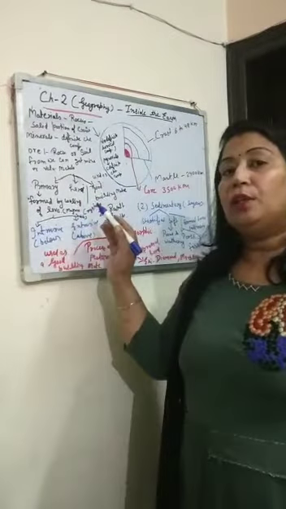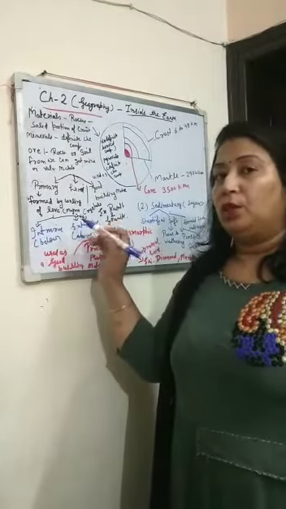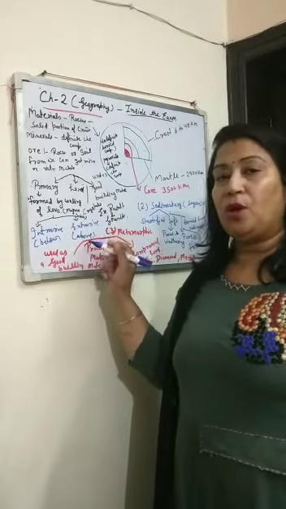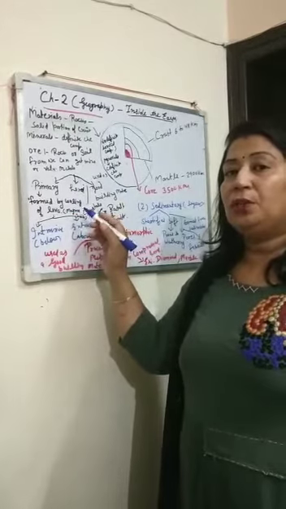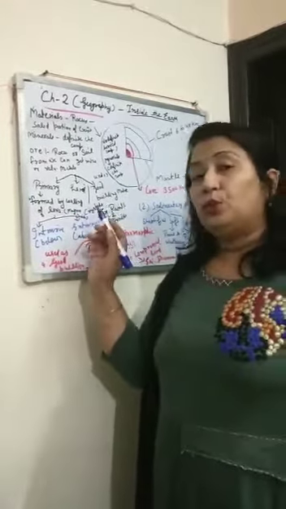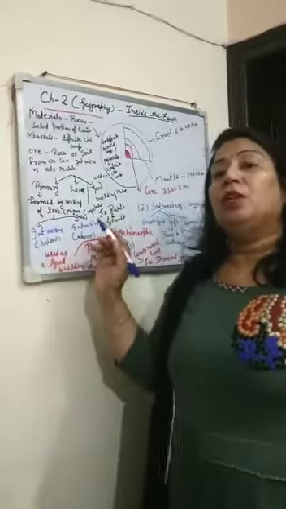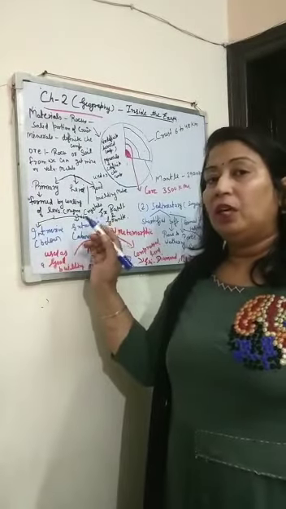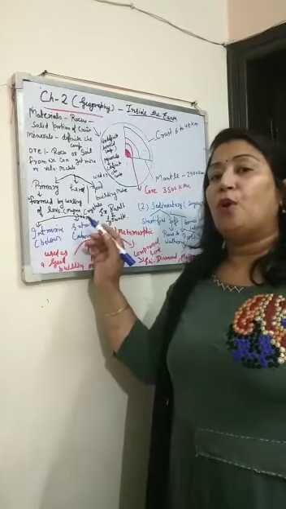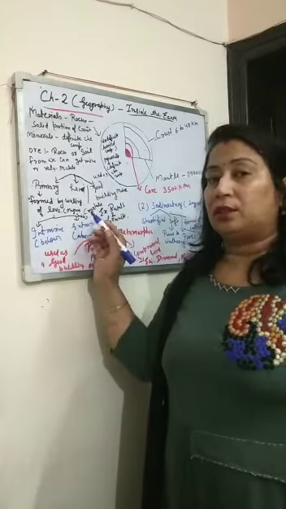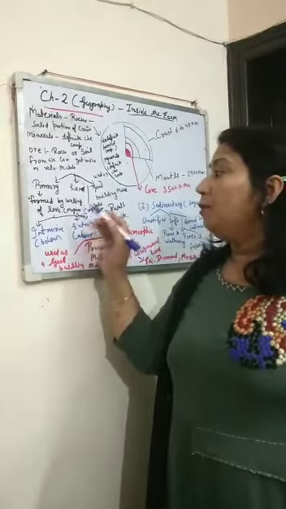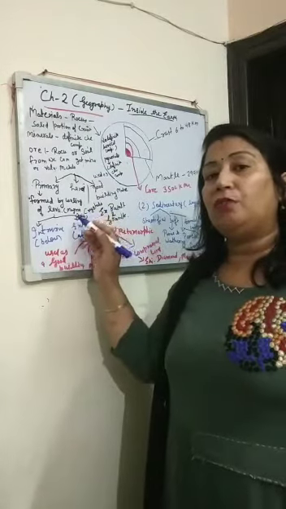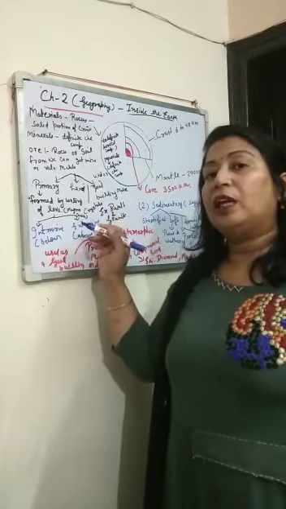Then we had also discussed types of rocks. There are three types of rocks. First is igneous rock. Igneous rocks are known as primary rocks. Why are they known as primary rocks? Because it is believed that these were firstly formed on the earth's crust. Why were these firstly formed? Because they are formed from the molten material of volcanic activity.